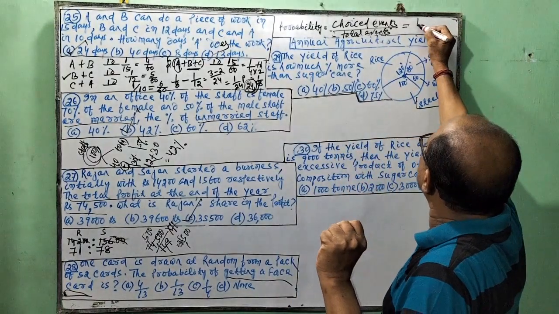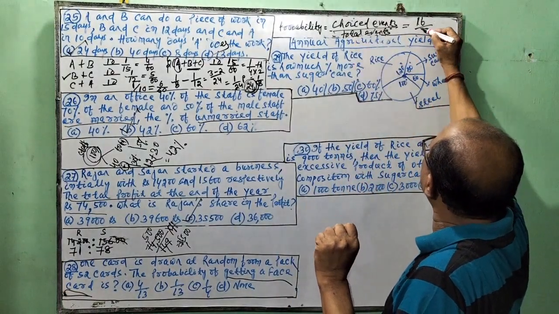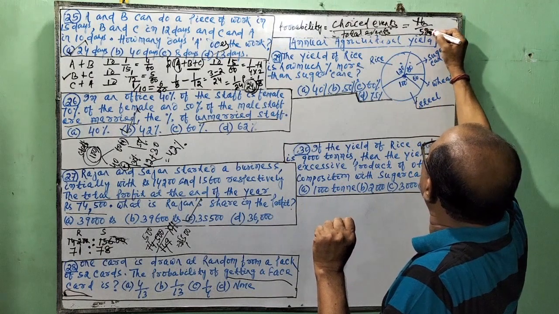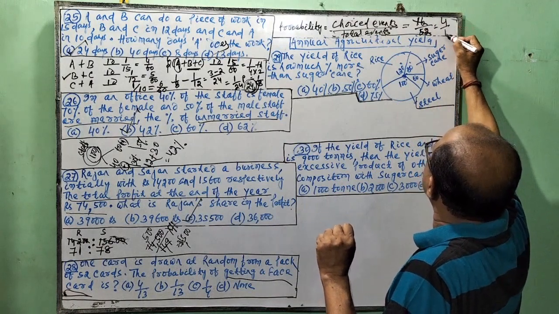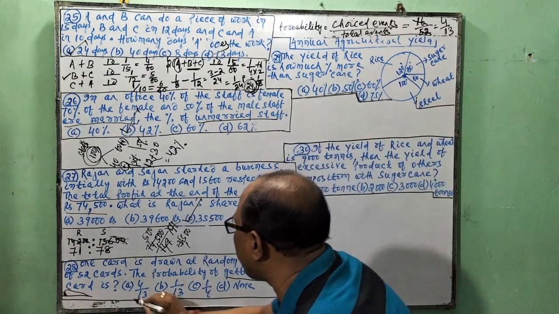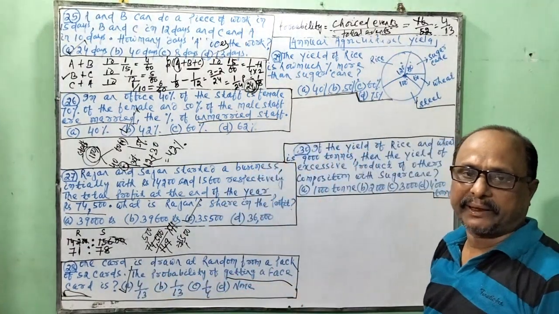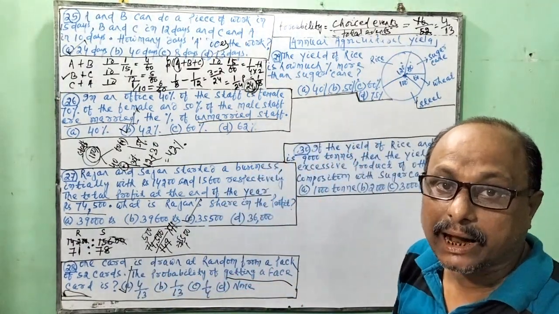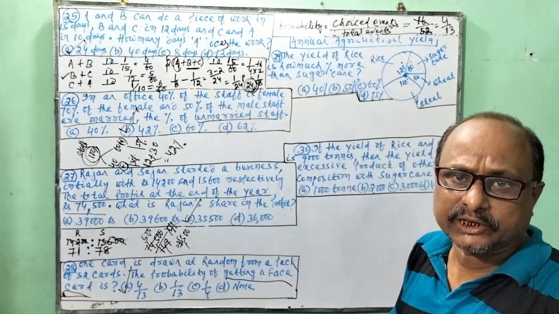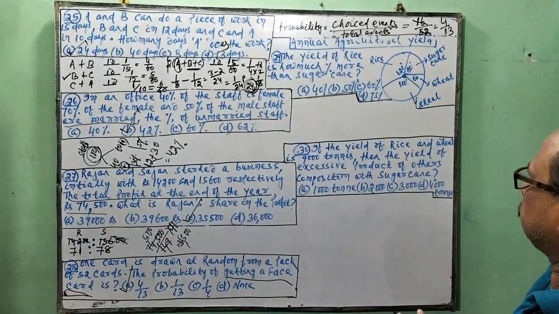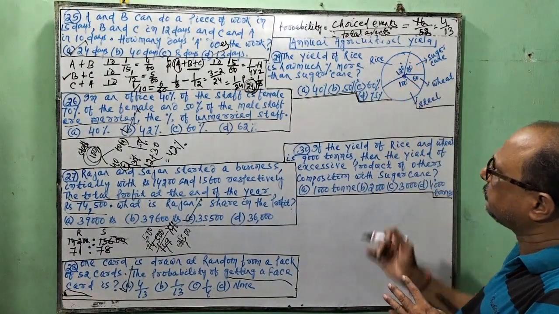So 16 by total events 52 cards, that is 4 by 13, is the probability of the face cards from a pack of 52 cards, right?